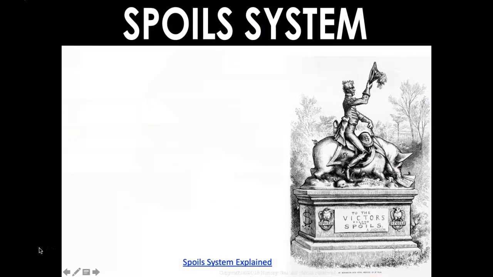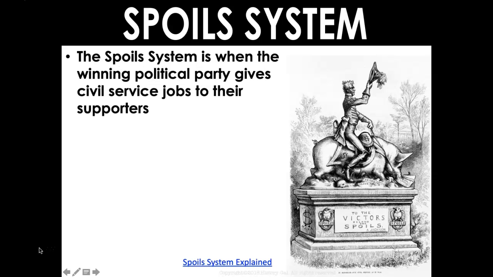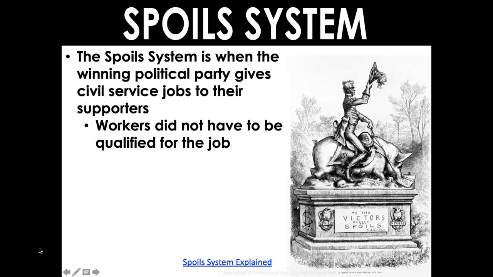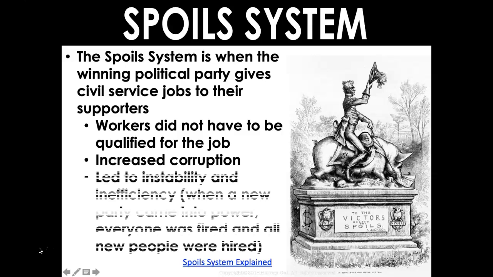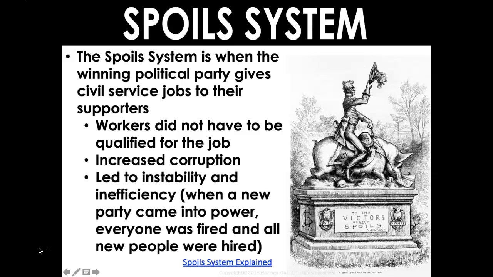A little good history here helps us understand why this is a thing. The spoil system is when the winning political party gives all the civil service jobs to their supporters. Workers did not have to be qualified for the job, thus leaving, of course, huge deficits of competency in a president's administration. This, of course, increased corruption and scandal, and also led to instability within the government and inefficiency too. So when a new party came into power, everyone was fired and all new people were hired. This, of course, caused mass confusion.